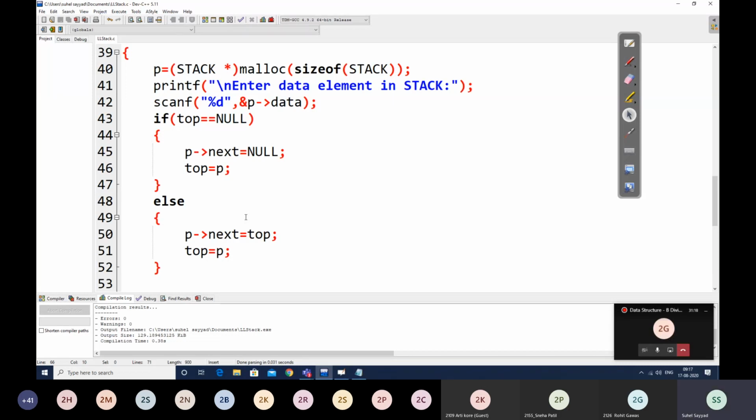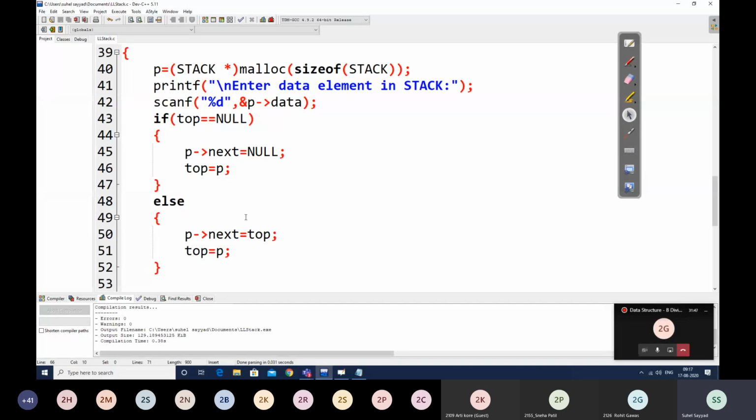So here the size is not fixed. And if the size is not fixed, there will be no condition for overflow. Overflow used to happen in the static implementation when your entire stack was getting full. So if you declare a stack of size 5, and you have 5 elements in your stack, the moment you try to do a push operation again, an overflow used to happen.